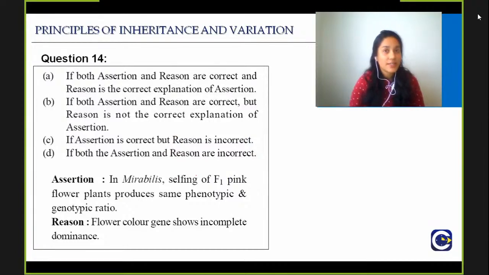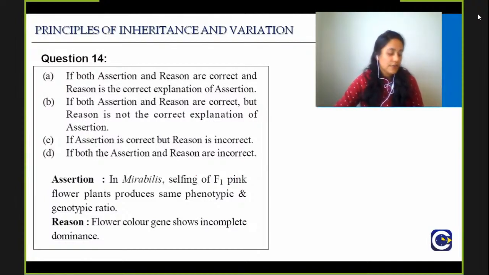Again, assertion and reasoning question. Don't get confused with the options. Read the assertion, read the reason, write true or false, and then you will get the answer. Assertion: in Mirabilis, selfing of F1 pink flower plants produces same phenotypic and genotypic ratio. Reason: flower color gene shows incomplete dominance.